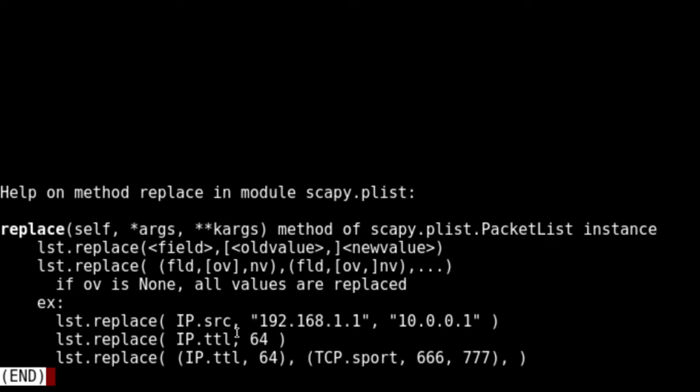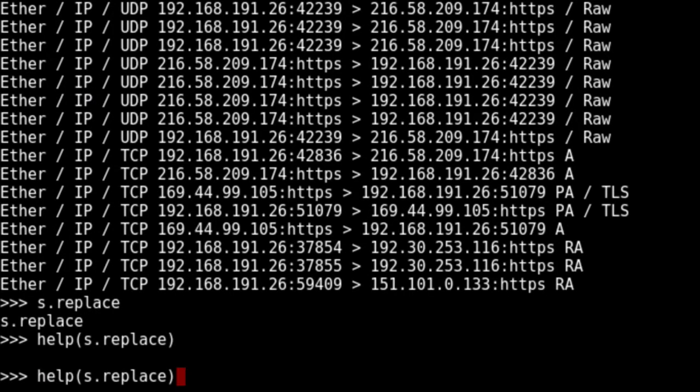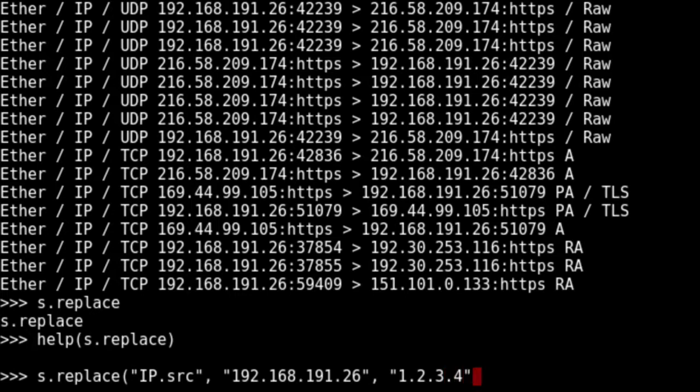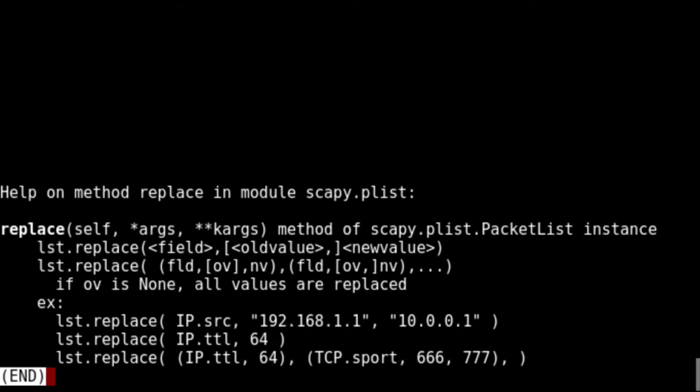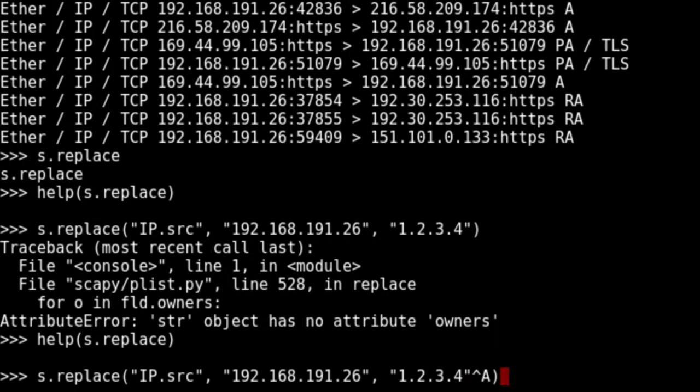You have a list of packets, for example, from a pcap. You can change the IP source address into something else. So let's try. So here, replace IP.src, and I'm afraid we'll need to do it for every one of them. No, okay, that's not a string, sorry.